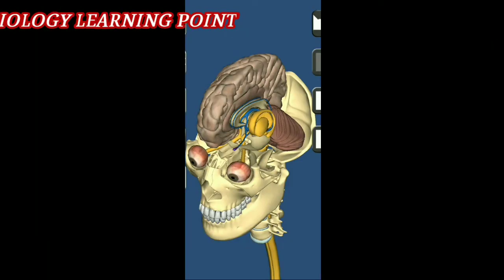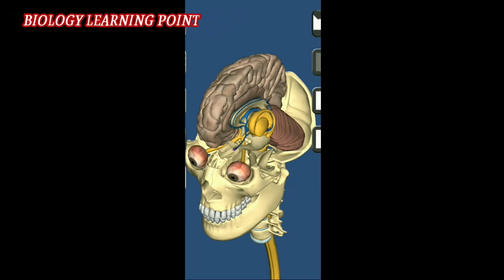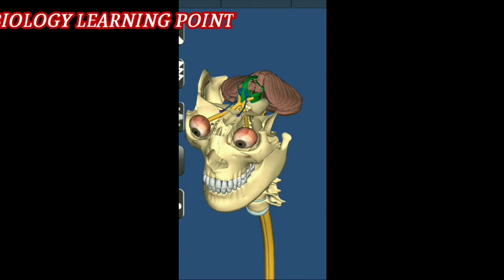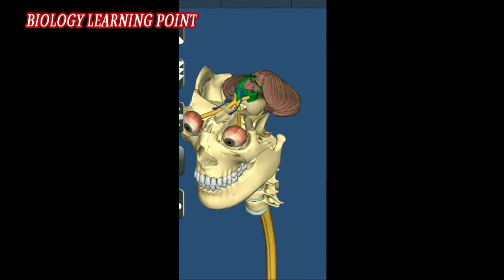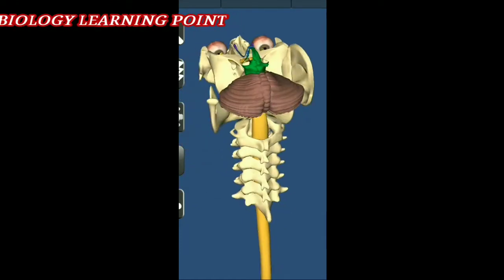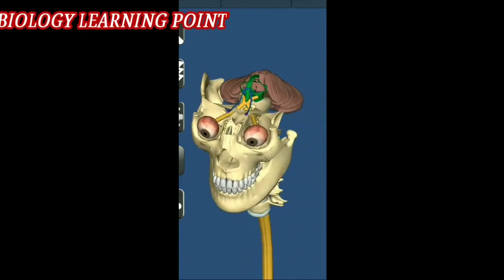3D structure of the midbrain. I'm going to remove the parts of the forebrain, so after removing them we will discuss the location of the midbrain. I removed the forebrain part, so you can see the green portion is known as the midbrain. Let's rotate this structure and zoom in so you can see the position of the midbrain clearly. The green portion is your midbrain.